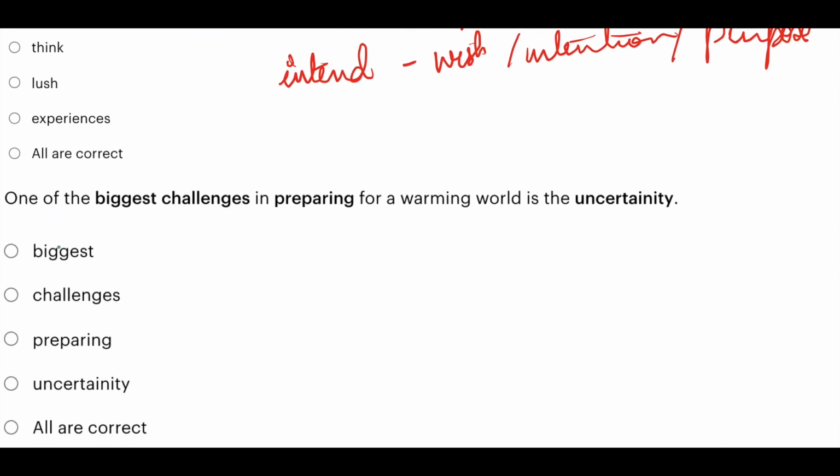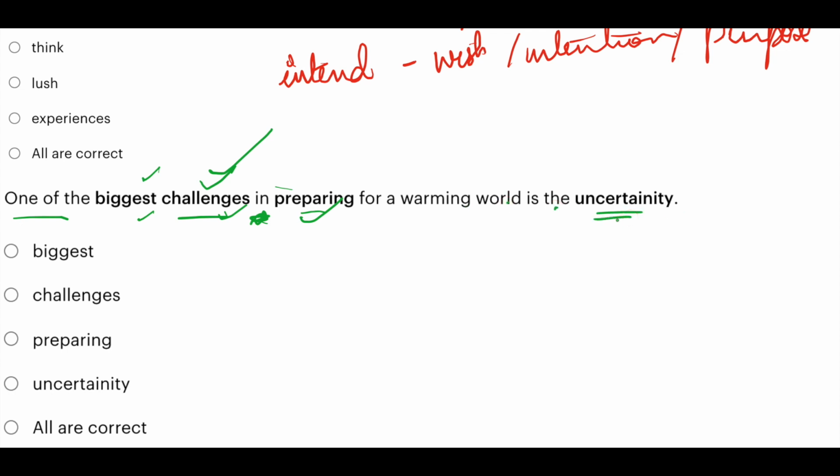Next. One of the biggest challenges in preparing for a warming world is the uncertainty. Now you tell me, is there any mistake here? Listen. Biggest challenges, this is correct. One of the plus plural, plural now, this is correct. In preparing, preposition plus gerund, ing, this is also correct. In preparing for a warming climate is the uncertainty.